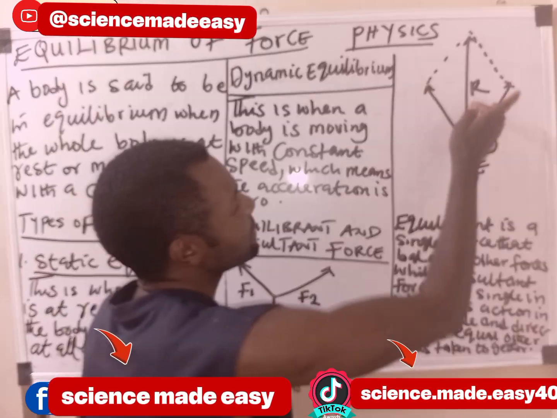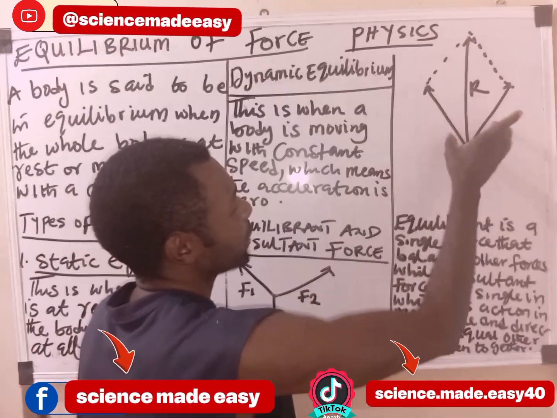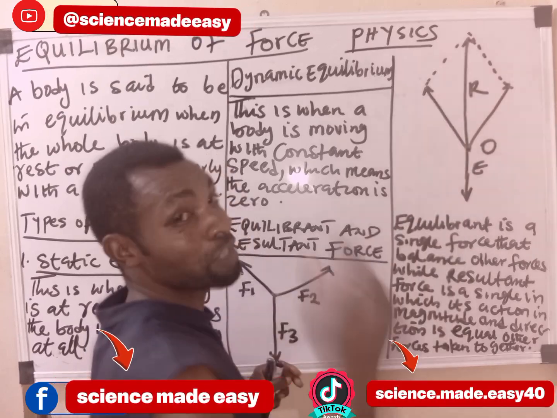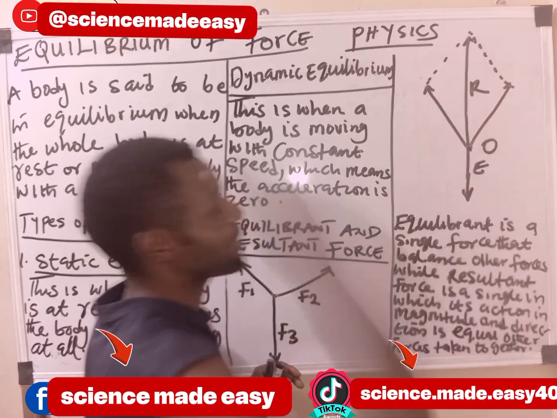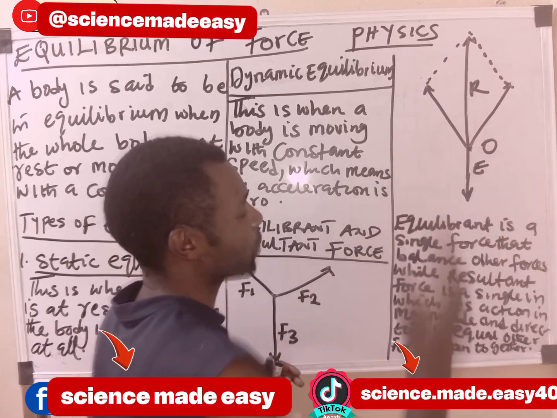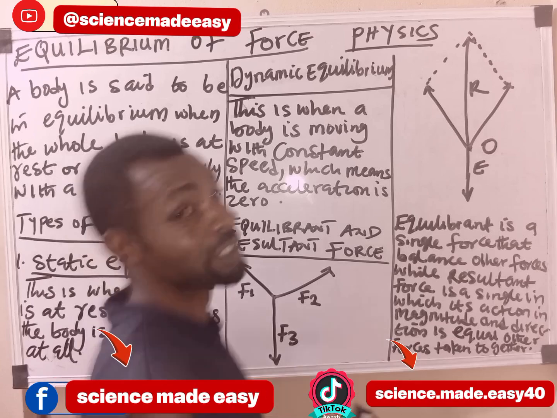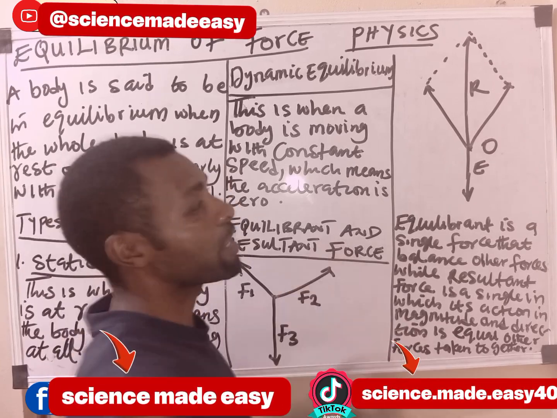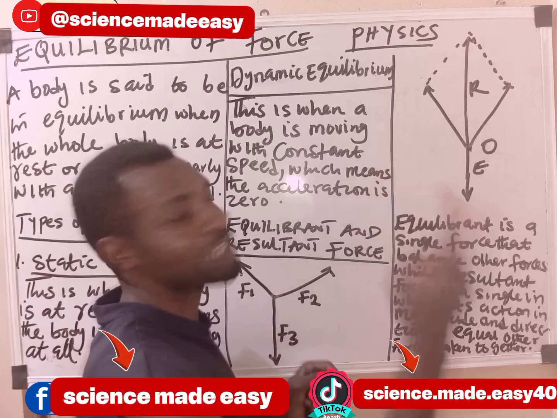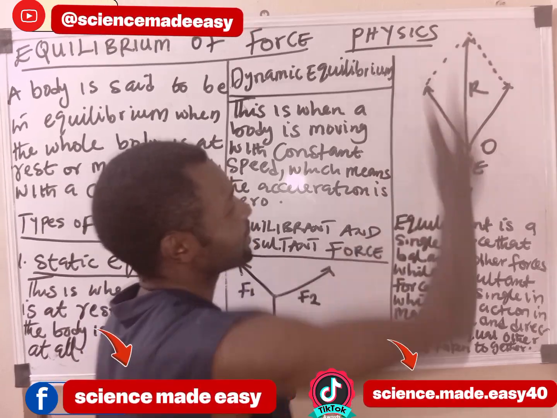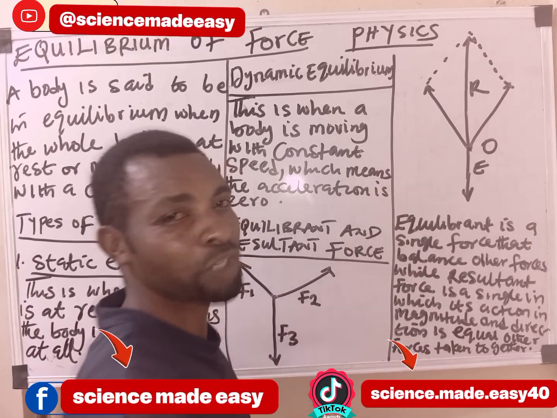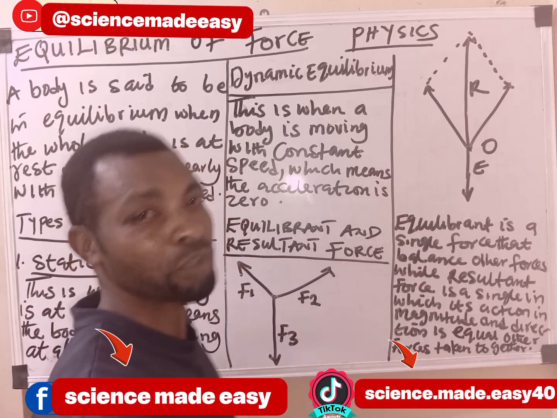For instance, this single force is a resultant of these two. We are trying to say that when this single force acts, both in magnitude and direction, it's equal to the sum of these two also acting. That is why we say that a resultant force is a single force in which its action in magnitude and direction is equal to the action of other forces taken together. Like when this single one acts, it is equal to the action of these two, both in magnitude and direction. That is what we are talking about when we talk about resultant forces.